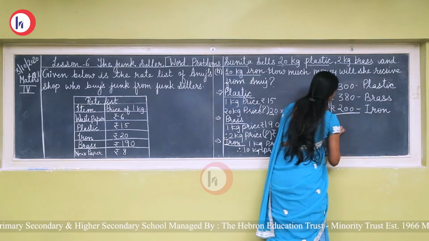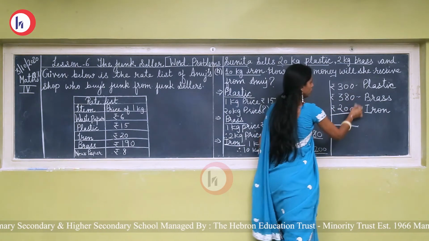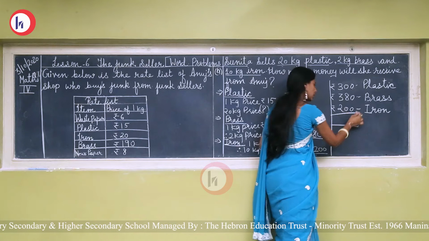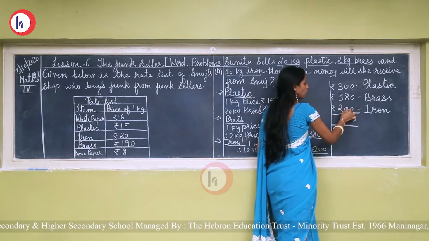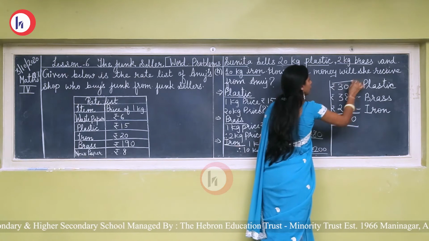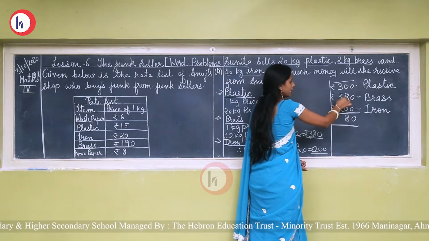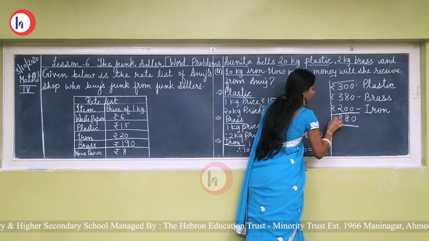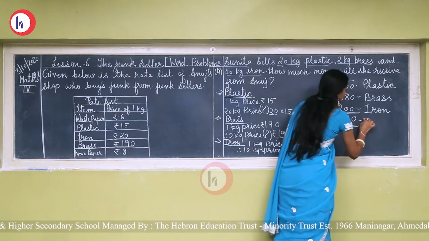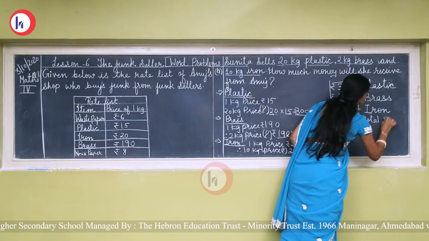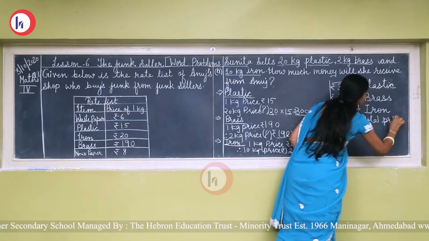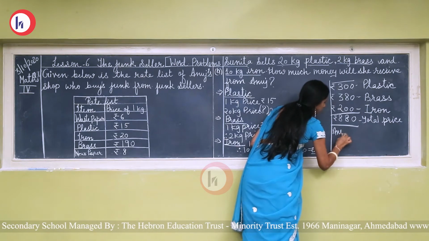Now add it. 0, 0, 0. 0 plus 0 plus 0 it is 0. Okay. Now 0 plus 8, 8. 8 plus 0, 8. Then 3 plus 3, 6. 6 plus 2, 8. So total amount is rupees 880. Total price. Okay. Now how can we write the answer?